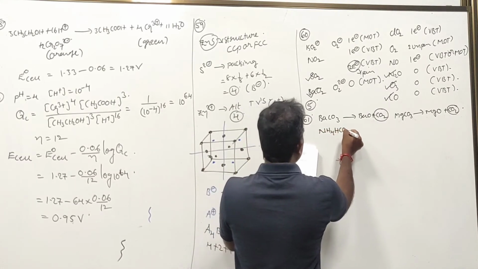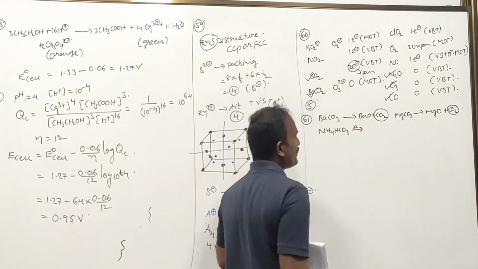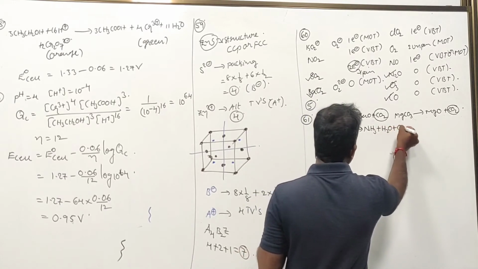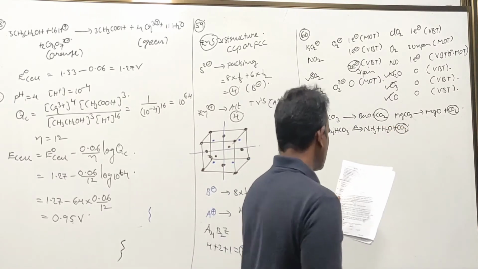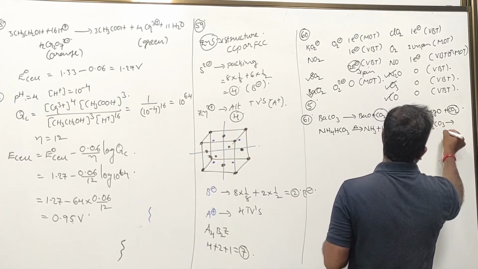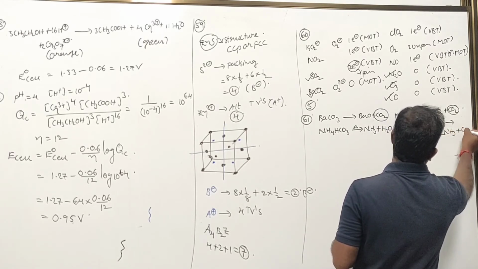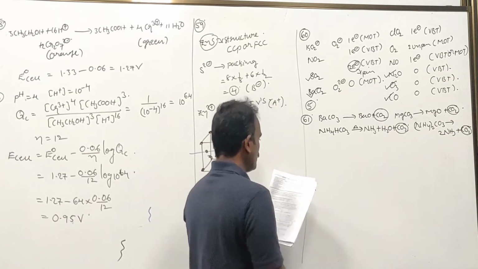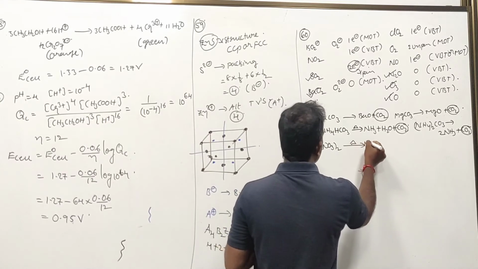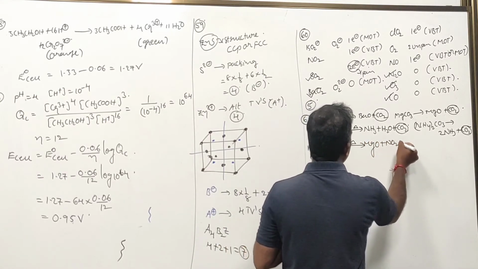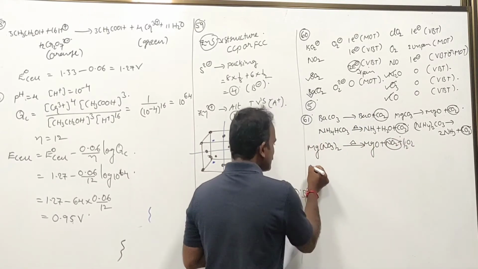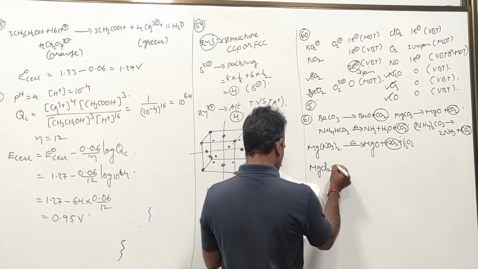NH4HCO3 upon heating gives NH3 plus H2O plus CO2. I need this acidic gas, which is there. Ammonium carbonate, (NH4)2CO3, upon heating gives 2 moles of ammonia plus CO2, carbon dioxide gas. Mg(NO3)2 upon heating gives magnesium oxide plus nitrogen dioxide plus oxygen gas. Nitrogen dioxide: this is where you have to be really careful.